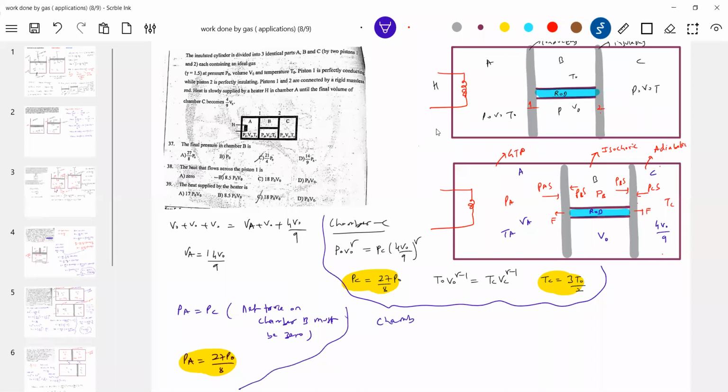For chamber A, the number of moles initially is P naught V naught by T naught, finally PA VA by T. We know PA, we know VA. Substituting that, we'll get TA.